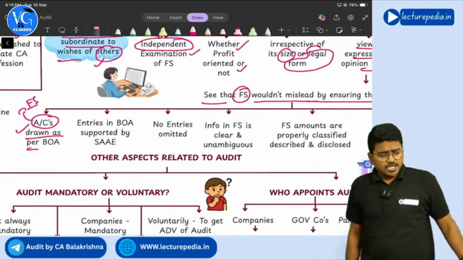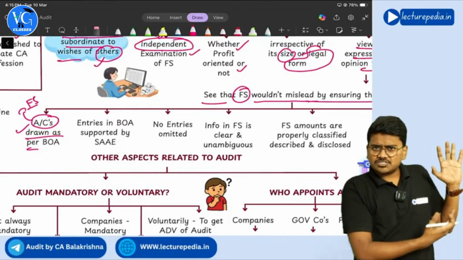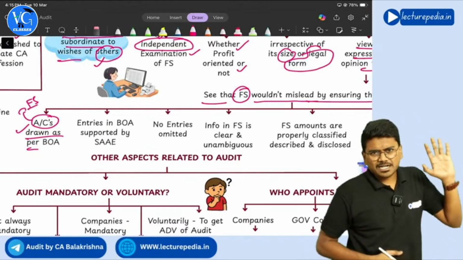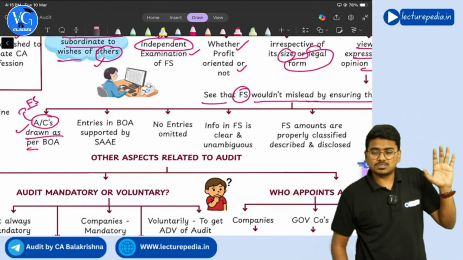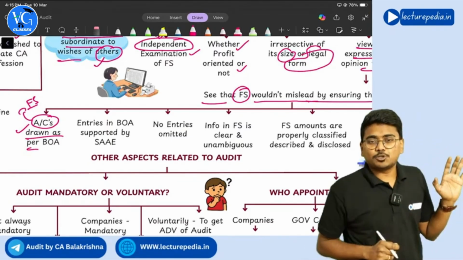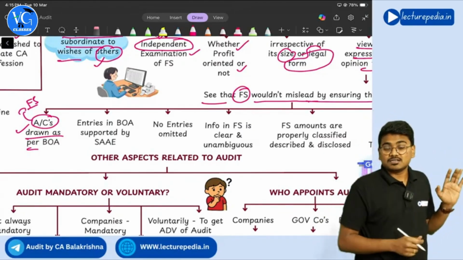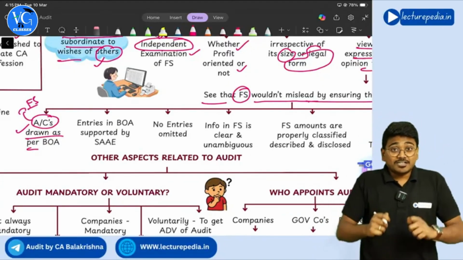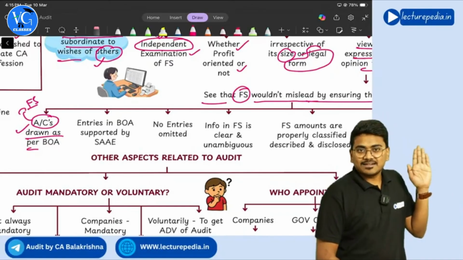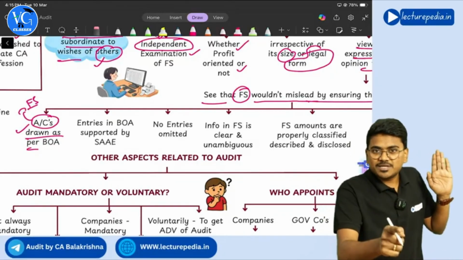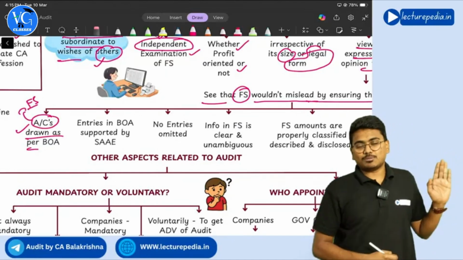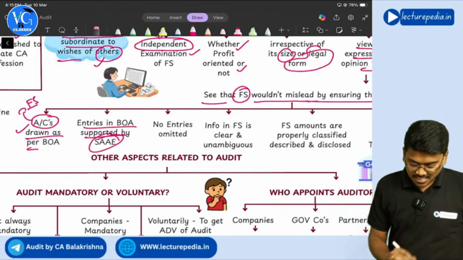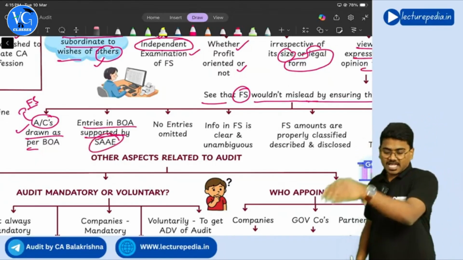Next, in the books of accounts, a lot of entries will be made. Sales entries, purchase entries, expenses entries, right? So whatever entries are made in the books of accounts, each and every entry should be supported by a document, sufficient appropriate audit evidence. So the auditor should ensure that whatever entry is written in the books of accounts, there should be a proper supporting document for each and every entry. See, entries in books of accounts are supported by SAE, meaning sufficient appropriate audit evidence.